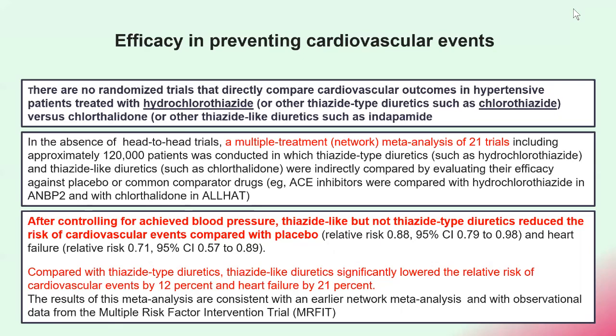has shown that after controlling for achieved blood pressure, thiazide-like but not thiazide-type diuretics reduced the risk of cardiovascular events compared with the placebo. And compared with thiazide-type diuretics, thiazide-like diuretics significantly lowered the relative risk of cardiovascular events by 12% and heart failure by 21%.